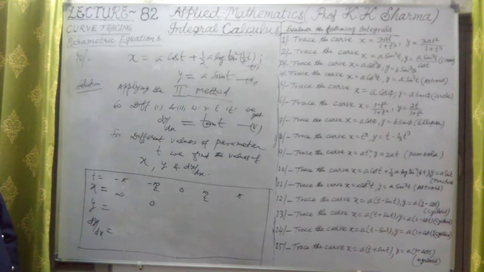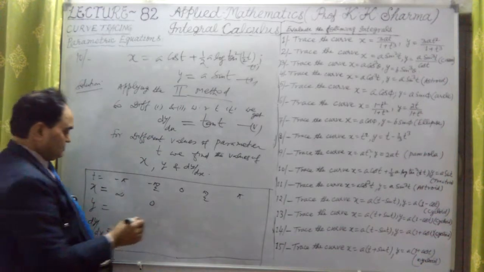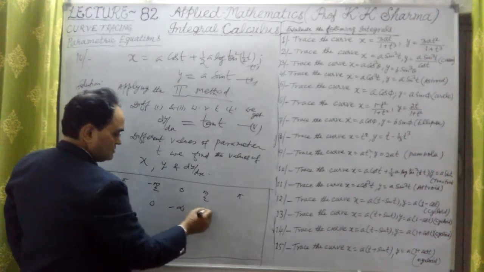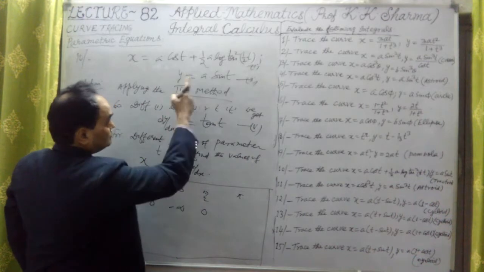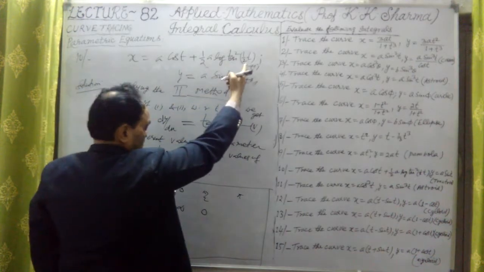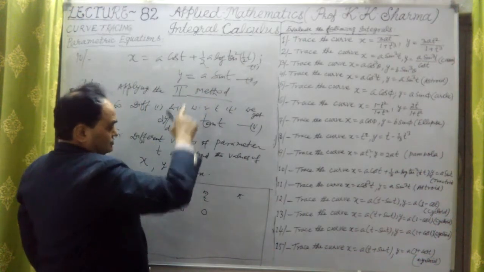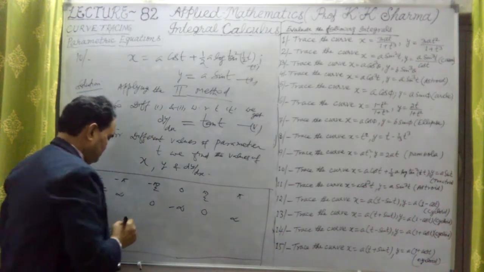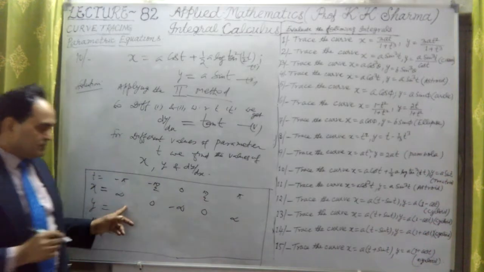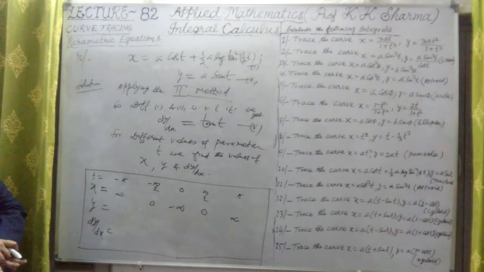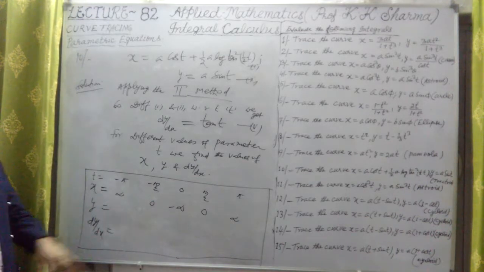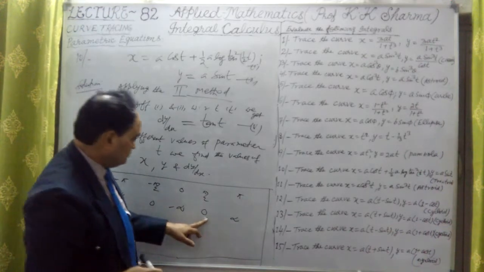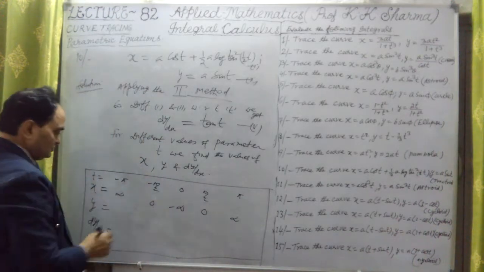Again at pi by 2, cos is 0 and this is infinity, so it will be 0. And then at pi, it will be again positive infinity. These are the values for x: minus infinity, 0, minus infinity, 0, and positive infinity here.